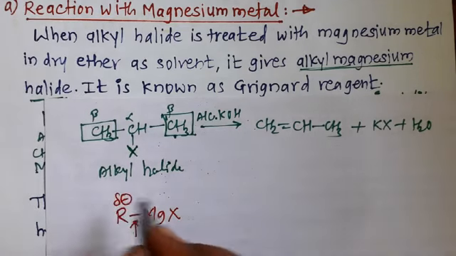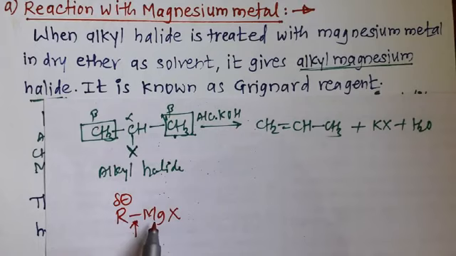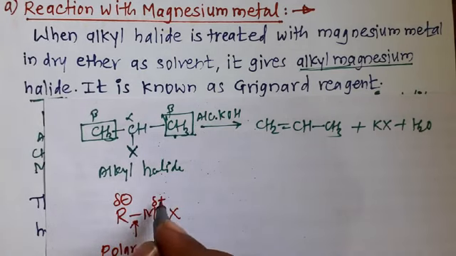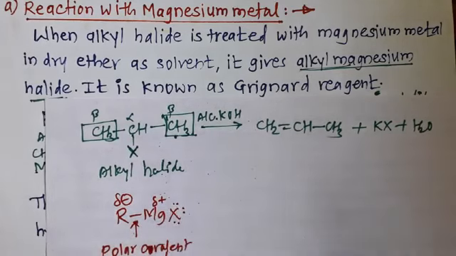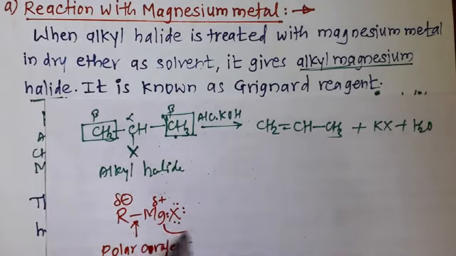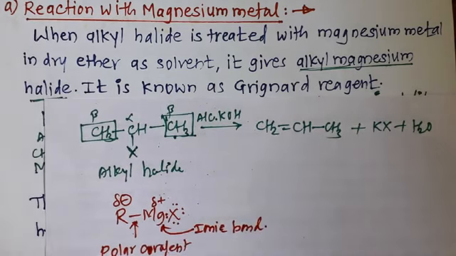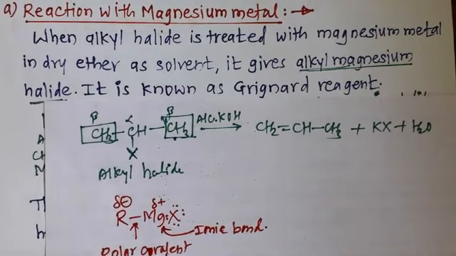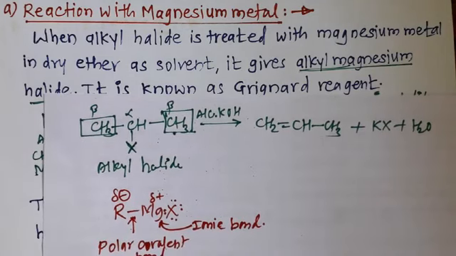The bond between carbon and magnesium is a polar covalent bond, while the bond between halide and magnesium is an ionic bond. Due to this nature, it is used for the preparation of other organic compounds.